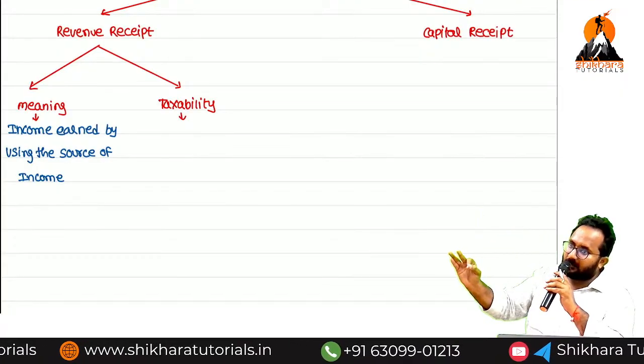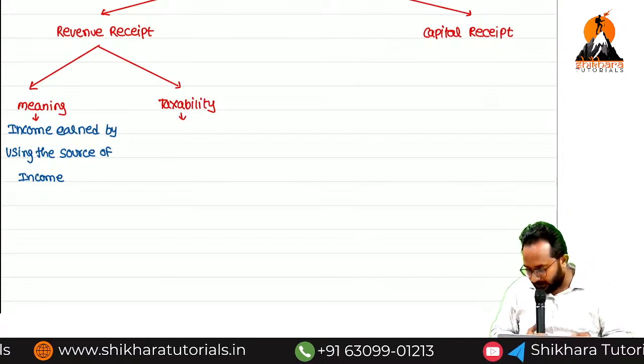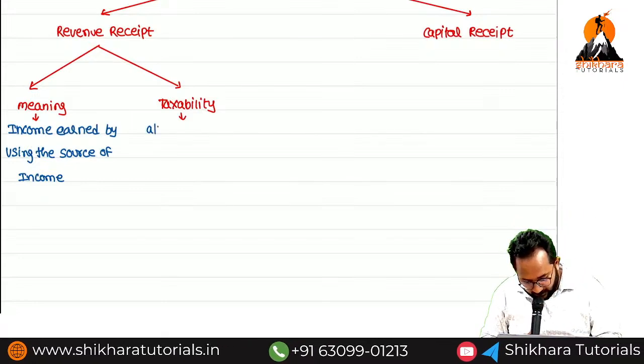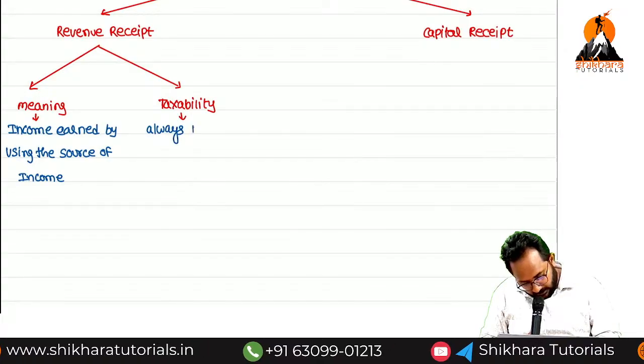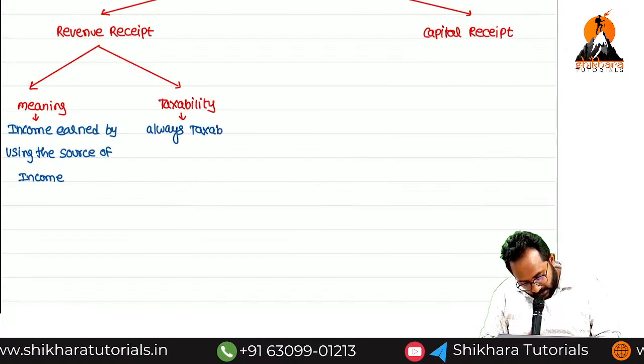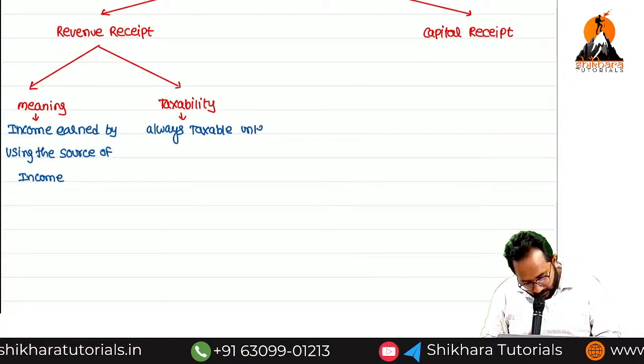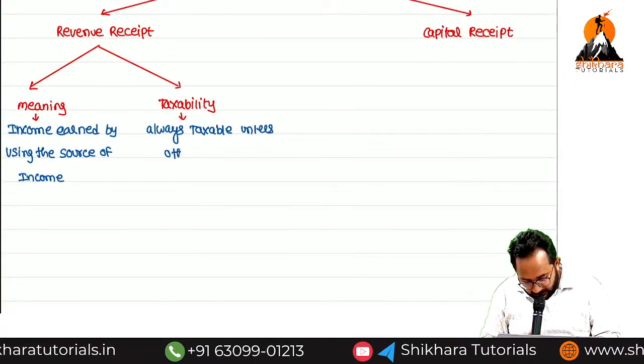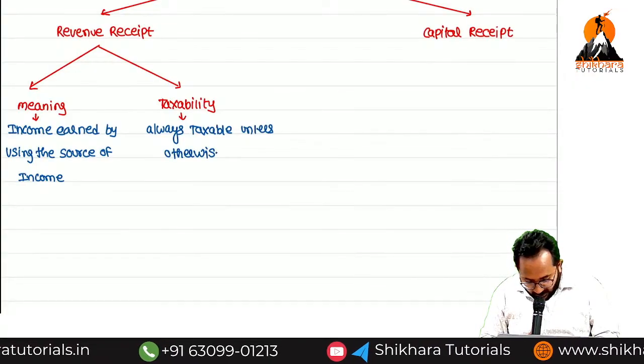Remaining all cases are taxable. What is the point we can write? Always taxable unless otherwise exempted.